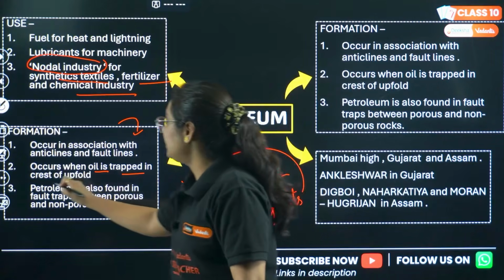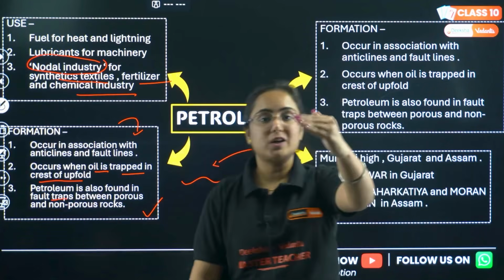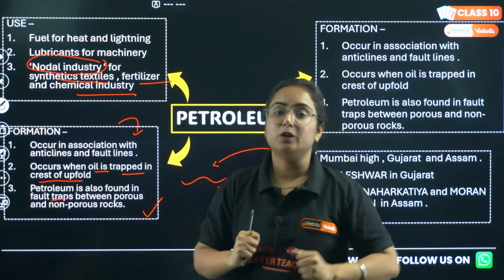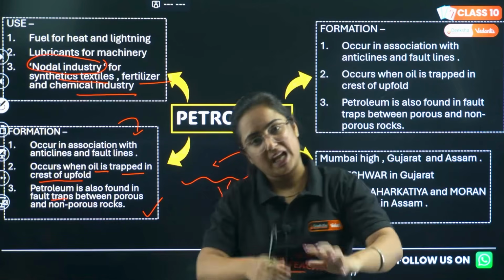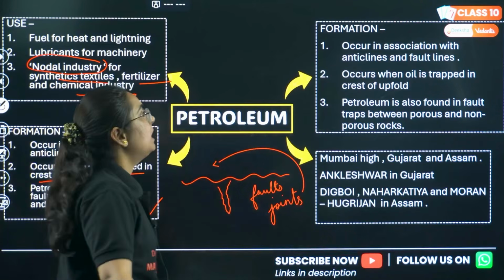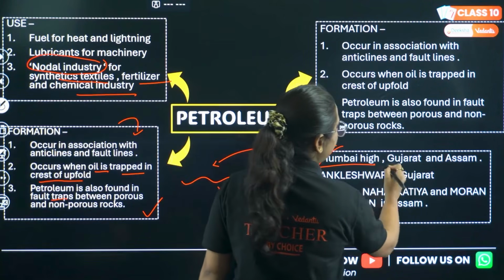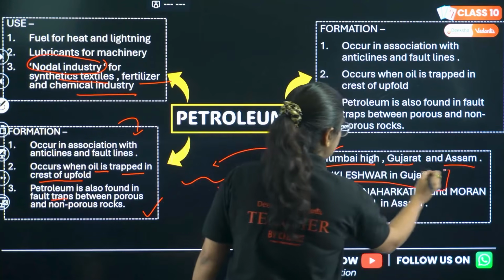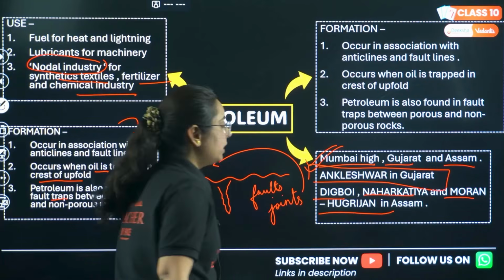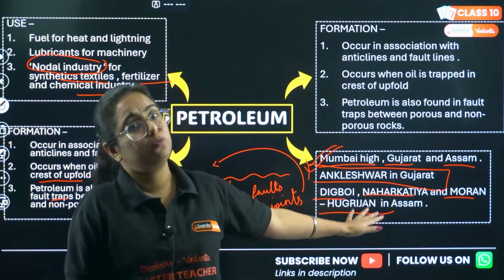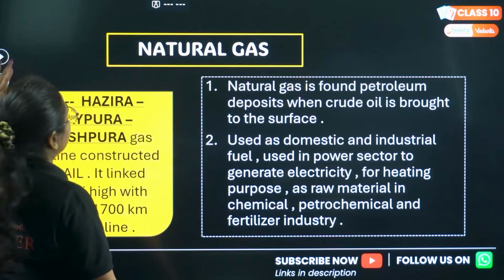When oil is trapped in the crest of an upfold, petroleum is also found in fault traps between porous and non-porous rocks. So they pass through the porous rocks and get accumulated, and then this is how we obtain what? Petroleum. Talking about the regions where it is found: Mumbai High, Gujarat and Assam, particularly Ankleshwar in Gujarat, Digboi, Naharkatia and Moran, Hugrijan in Assam. This is very important for your map work. We have done a map work series already. You can see that there.